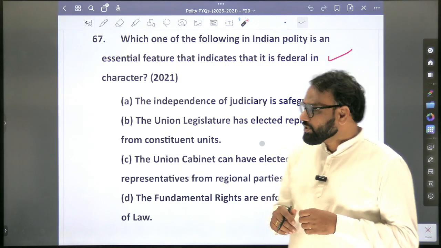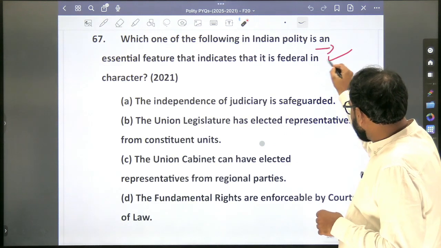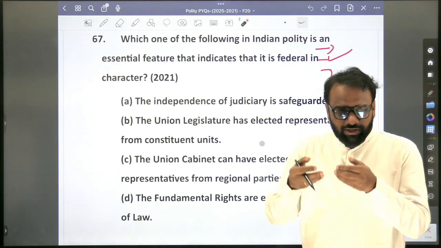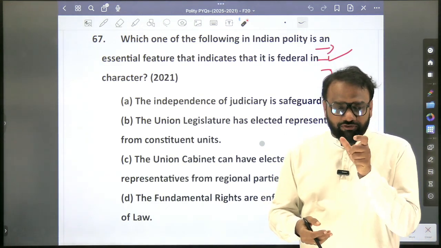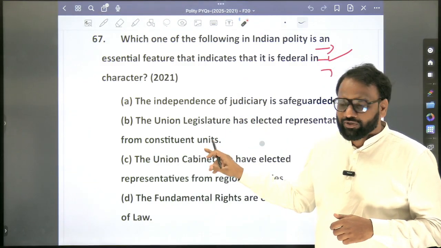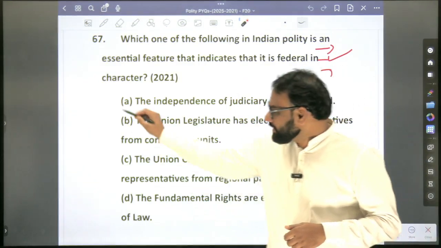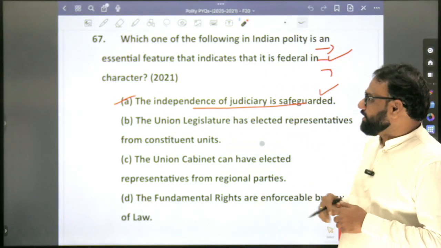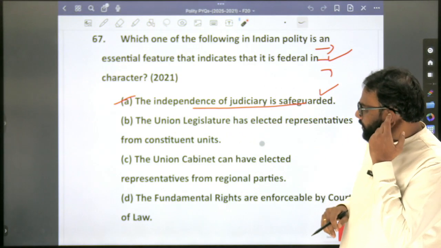Independent judiciary. So if you list all those entities here, we do not require the sub points, but if we are able to list at least the superficial points, then what happens? Such points we will be able to answer very easily. So here what is the answer? The independence of the judiciary is safeguarded. Okay, safeguarded. So we need to know about federal features.